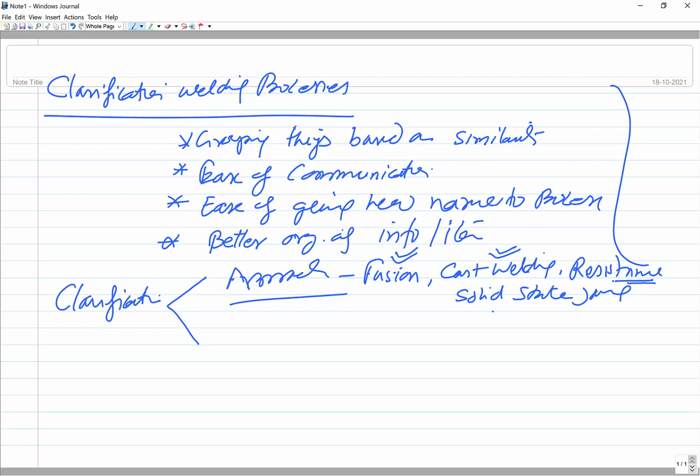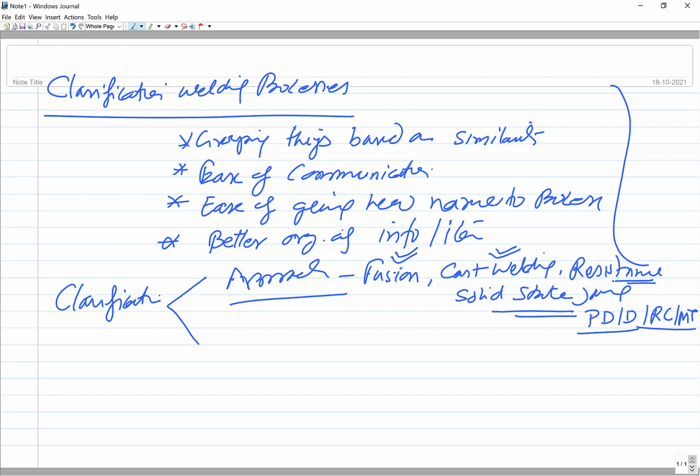And in the solid state joining process we try to deform the things in a very controlled way so that metallic continuity is realized. So basically plastic deformation coupled with diffusion, some recrystallization and metallurgical transformation, all happen when solid state joining is performed. So this is one way.